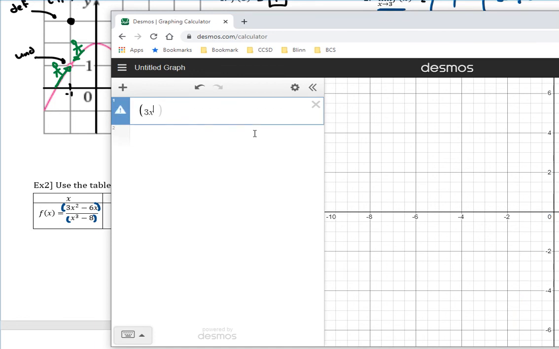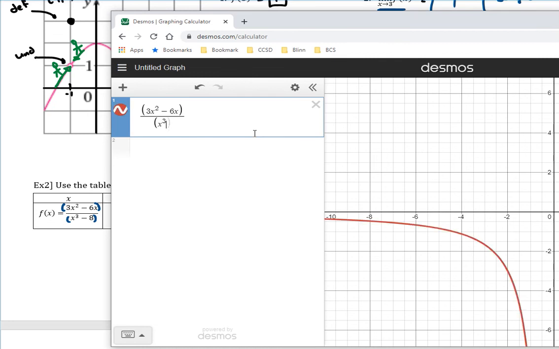They call it the caret key. So shift 6, that little up arrow makes that happen. So 3x squared and then right arrow minus 6x parenthesis divided by parenthesis x shift 6 to get the up arrow cubed right arrow minus 8 parenthesis.